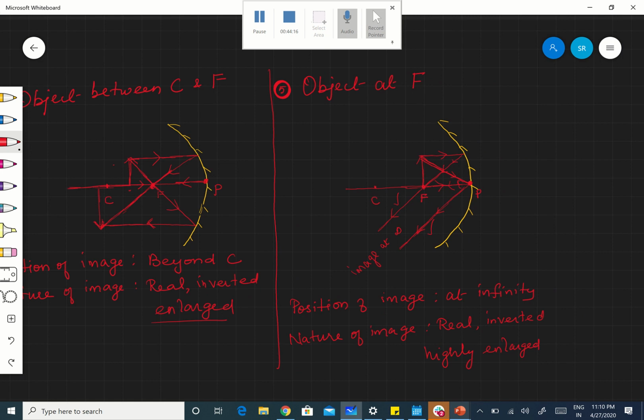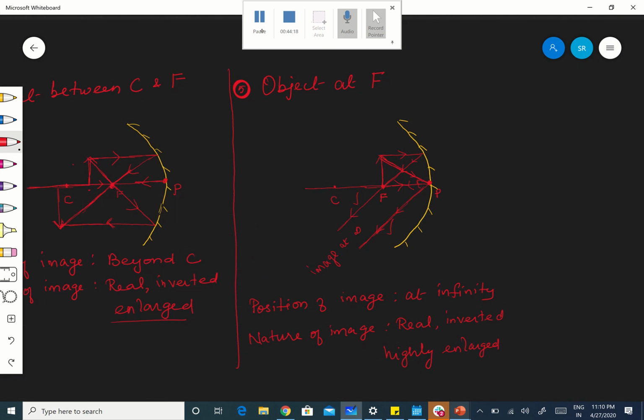Now, next one. Tell me what should be the next. I am bringing the object from infinity slowly towards the mirror. So, what are all the positions so far we have seen? Object at infinity, object beyond C, object at C, object between C and F, object at F. Everything is over. Now, which is left? Object between F and P. So, that is the last position.